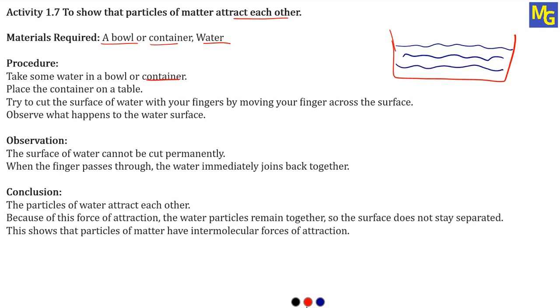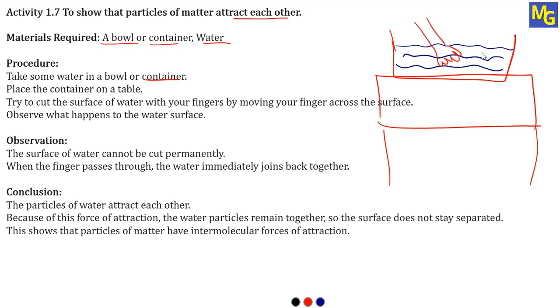Now the next point is, place the container on the table. So take this container and keep it on the table. Imagine this is the table on which I have placed this container. Now the next point: try to cut the surface of water with your fingers by moving your finger across the surface. Means what you have to do, you have to put your hand into this beaker and try to move your hand in the water and try to break this water into pieces. Next, observe what happens to the water surface. This is the procedure. I hope you understood the procedure, which was very easy.